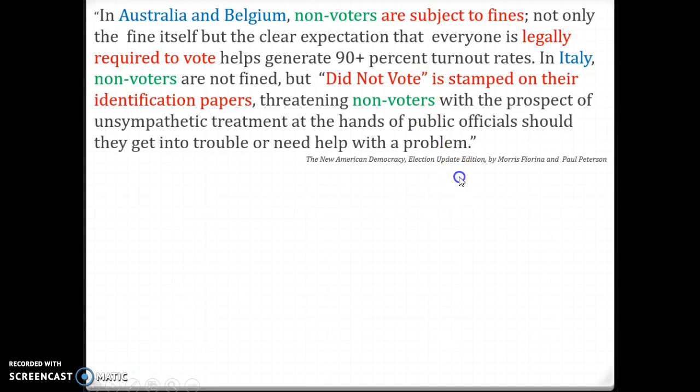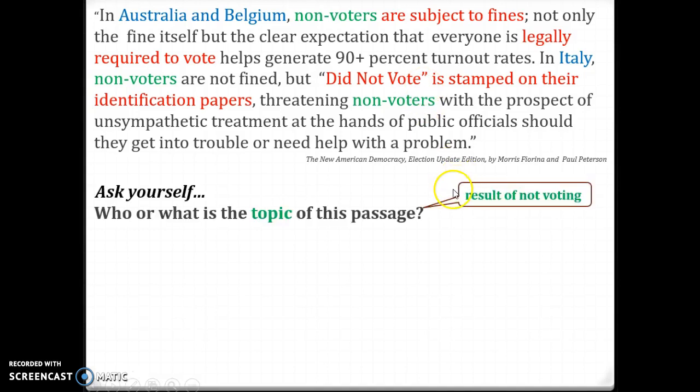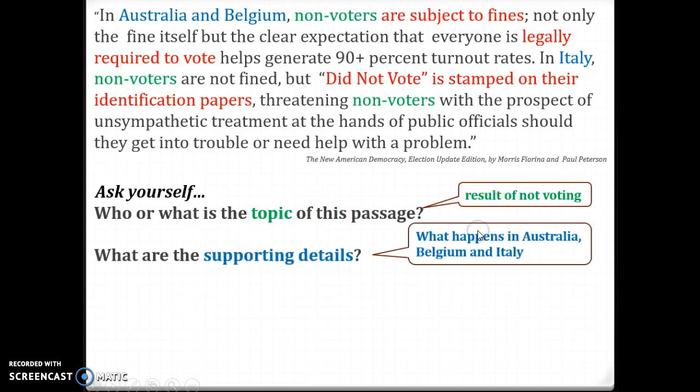So what do we do? Ask yourself, first of all, what is the topic of the passage? It's the result of not voting. And we know that a main idea is the topic and something that's said about the topic. Then look for your supporting ideas. So here we want to look for what happens in Australia, in Belgium, and in Italy. And here we can see exactly what happens.